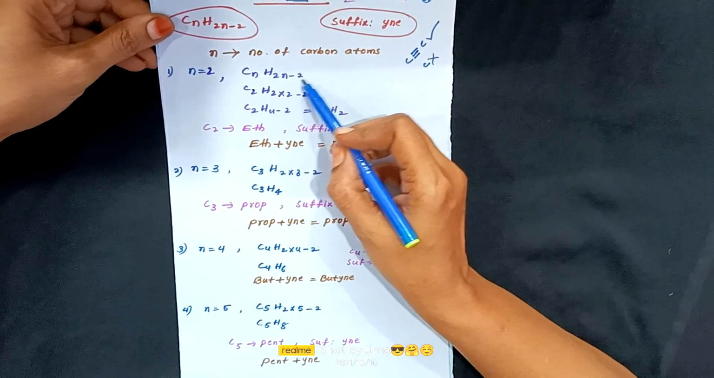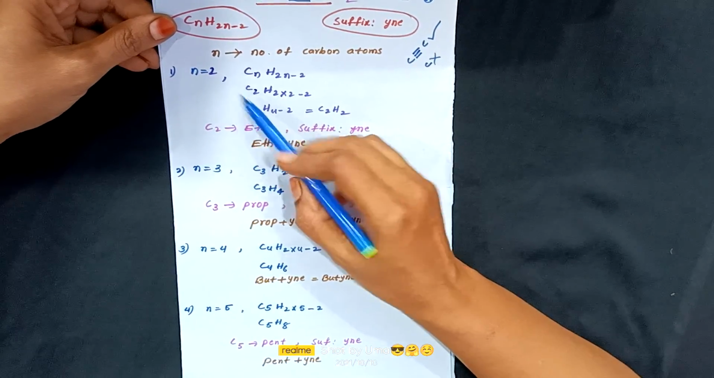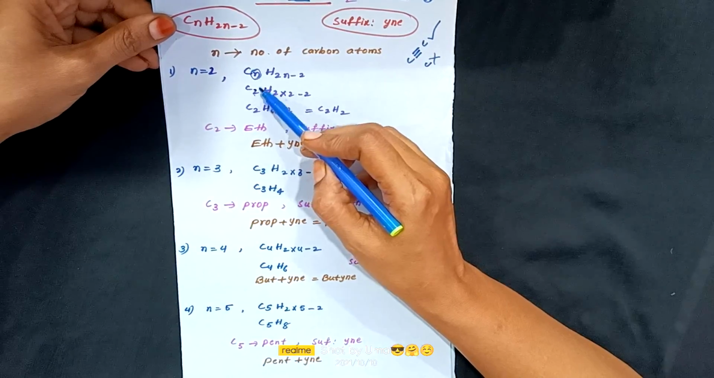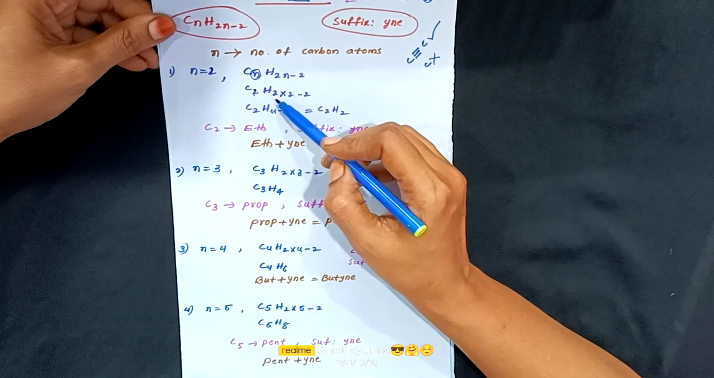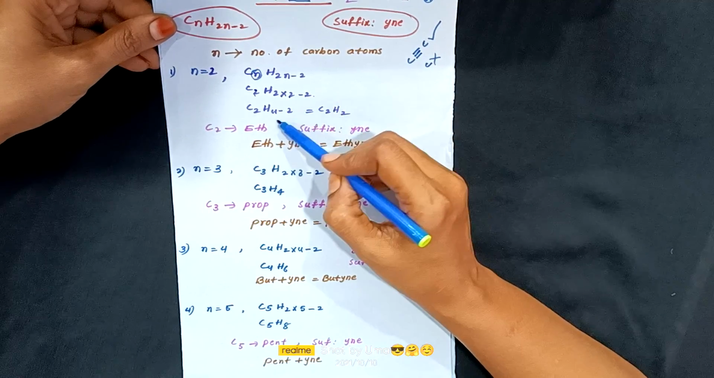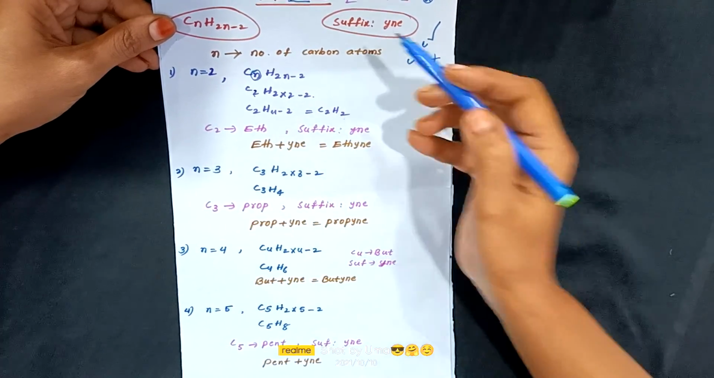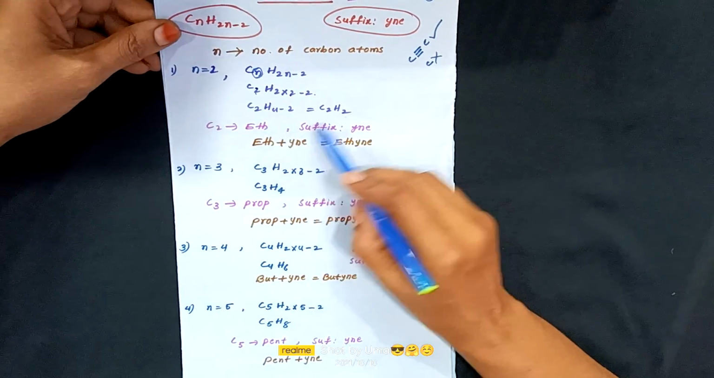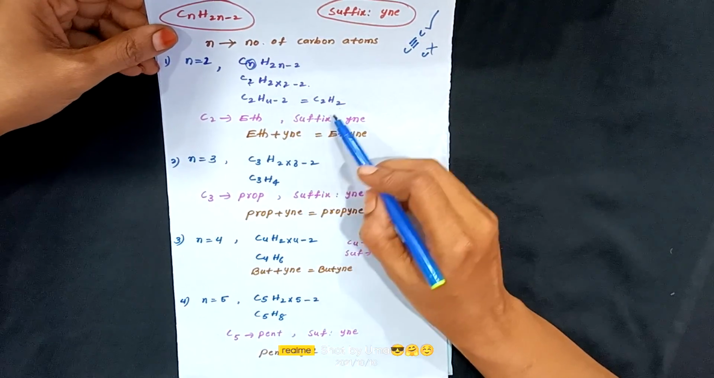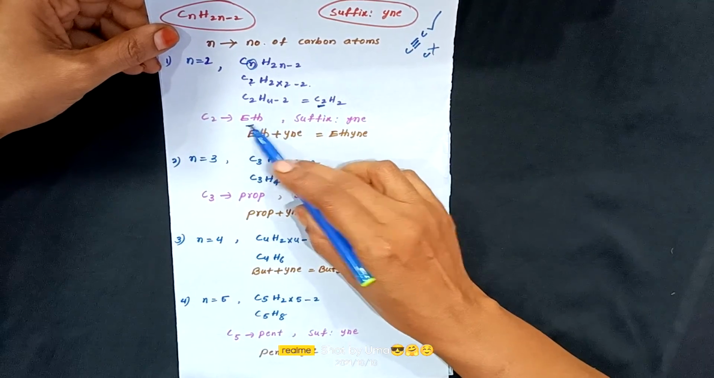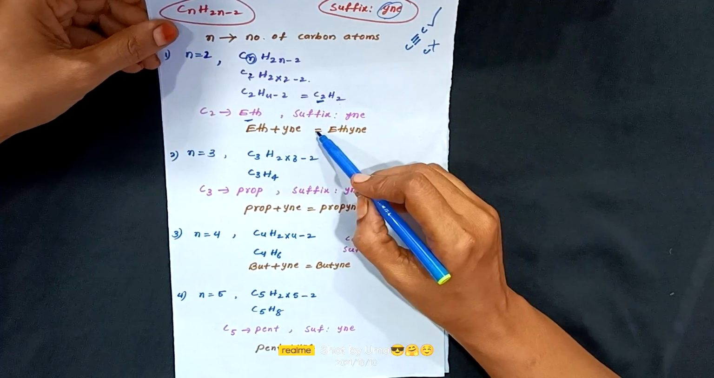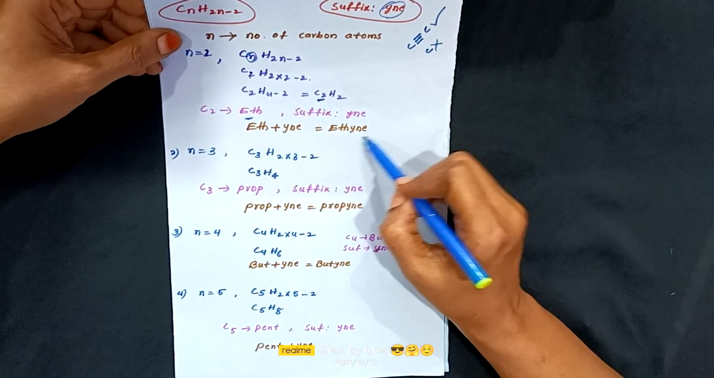CnH2n minus 2 is the formula. Substitute n equal to 2 into this, then you will get C2H(2 into 2 minus 2). 2 twos are 4, minus 2. You will get C2H2. This is the first compound in the alkyne series. So C2 represents eth and the suffix is yne. So you have to write eth plus yne, ethyne.